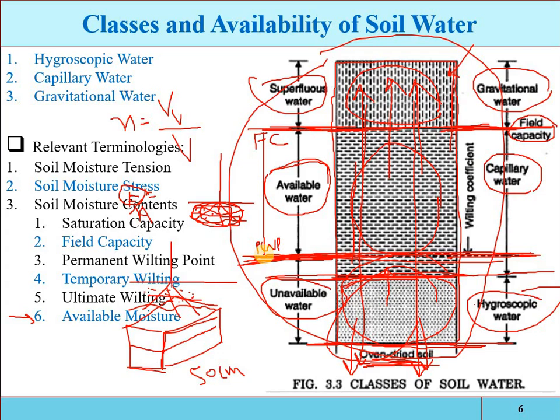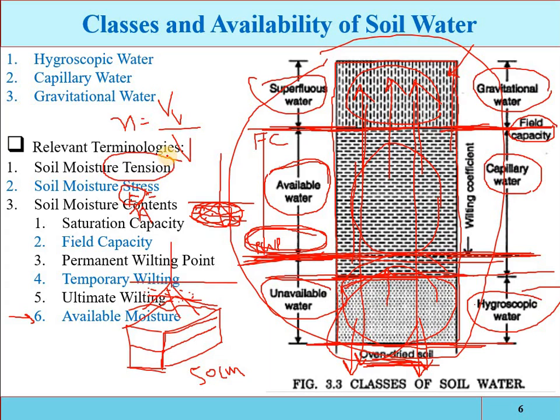Then again, at the lower limit of the available water, the water is available, extractable and utilizable, but more tension will be required for its extraction.